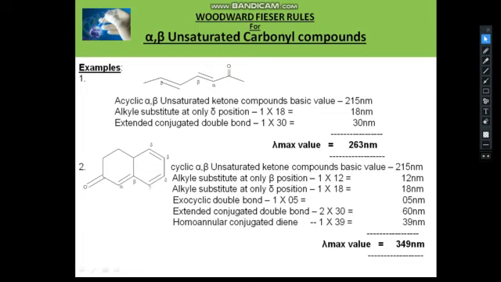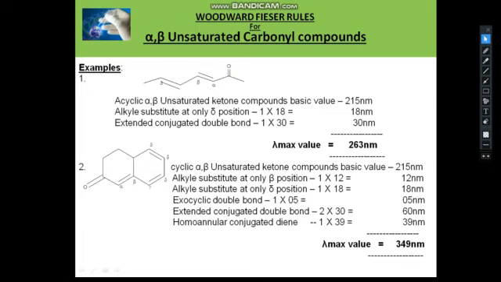Next we go to the increments. First increment is the alkyl substituent. We look at where the increment is present. You can see that an alkyl substituent is present at the delta position, so we take the value 18. There is no exocyclic bond, because this is not a cyclic compound. Another double bond is present, that is the extended double bond, gamma delta, so we consider it as 30. So the total lambda maximum value of this compound is 263 nanometers.